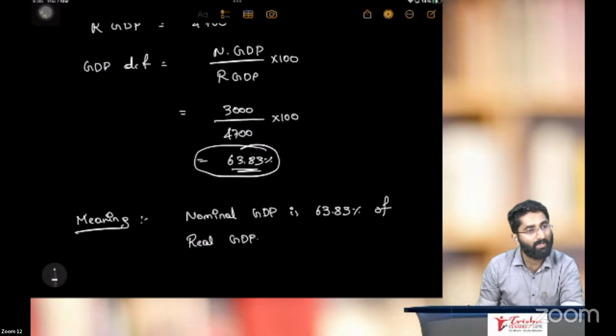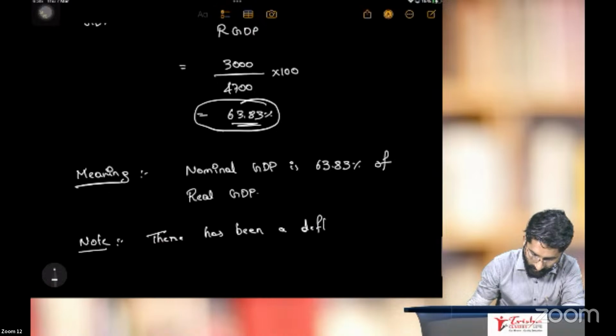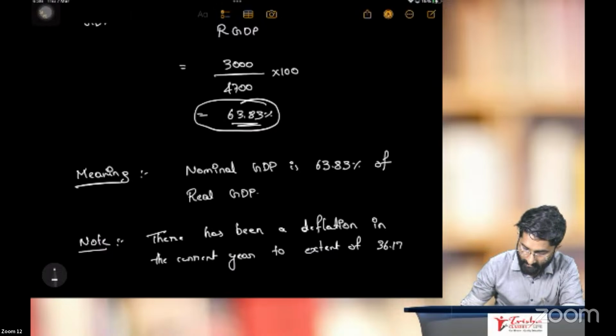That means something has happened here, sir. What has happened? There is deflation. Note: there has been a deflation in the current year to the extent of 36.17%.